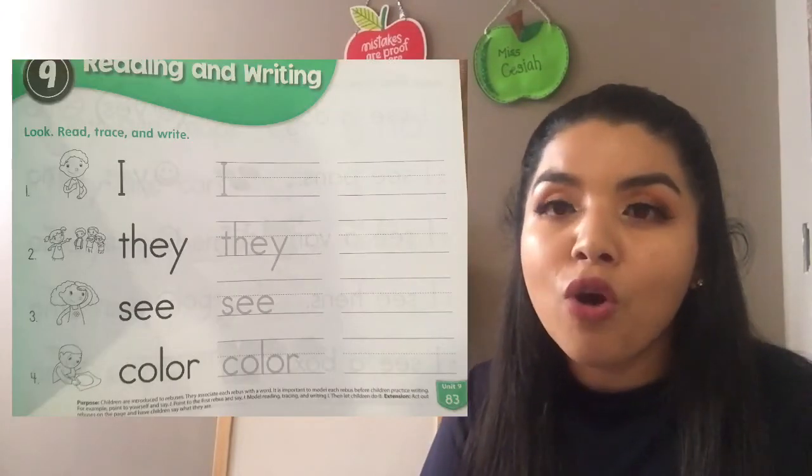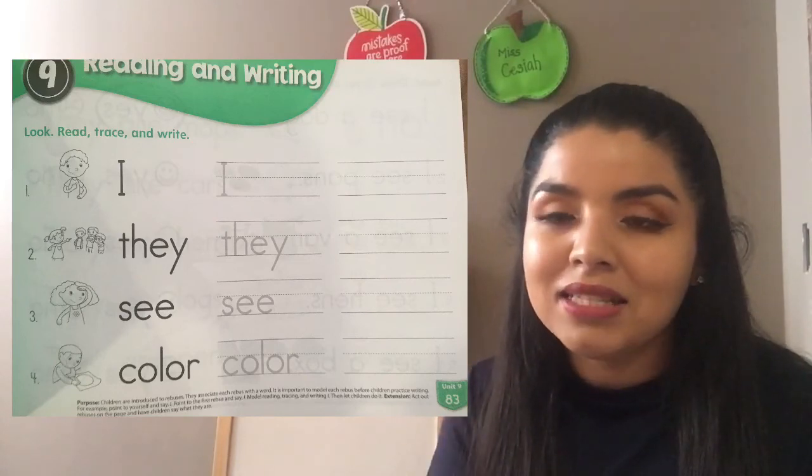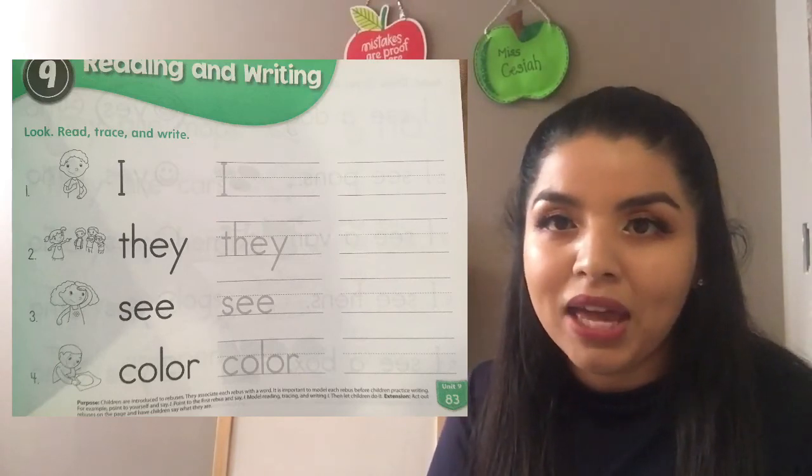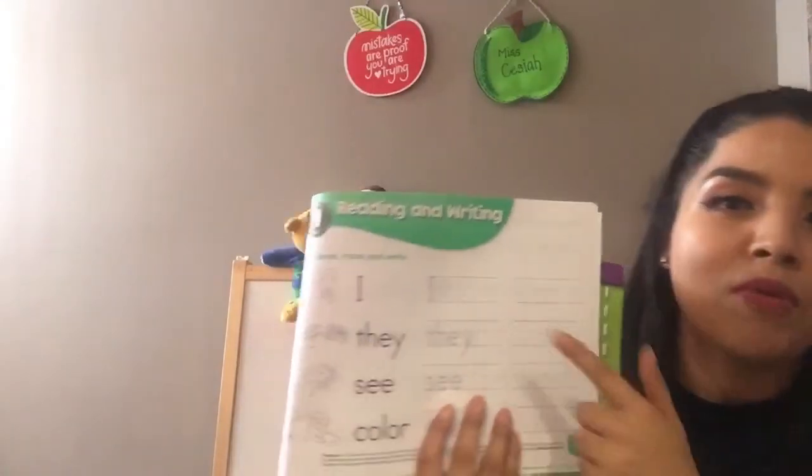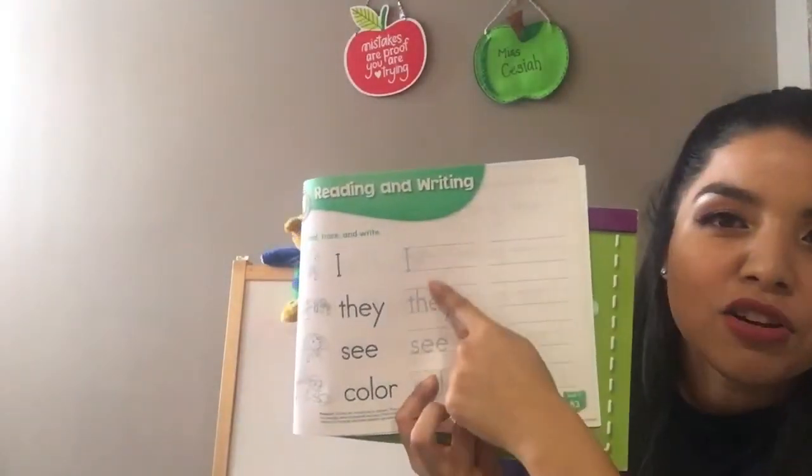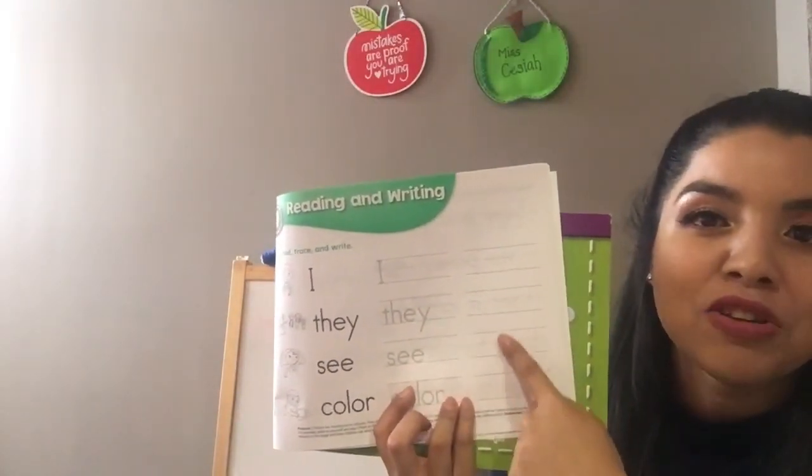So now what you're going to do is that with your pencil, you are going to trace the words I, they, see, and color. Okay? So you're going to trace, try to trace it perfectly. Stay in the lines. And then on the other side, here you're going to trace, and here now you're going to write it by yourself.